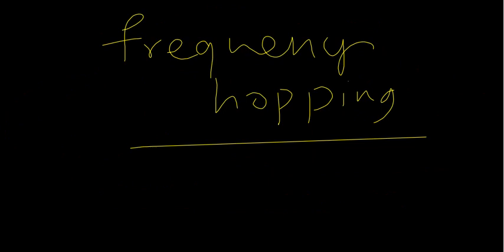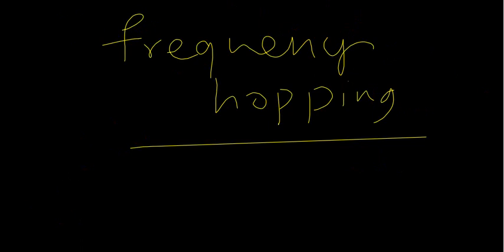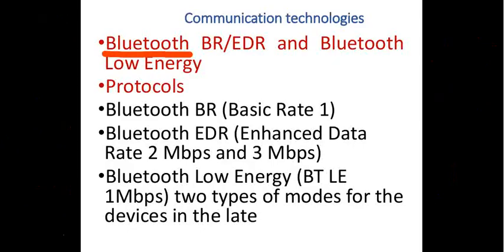Basic rate and enhanced data rate. So what exactly do we mean by basic rate and enhanced data rate? I have come to that particular point again here, right?